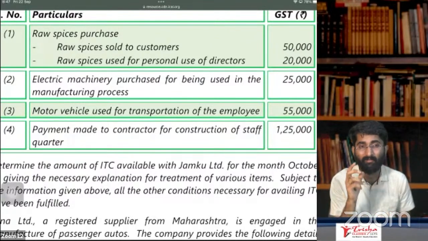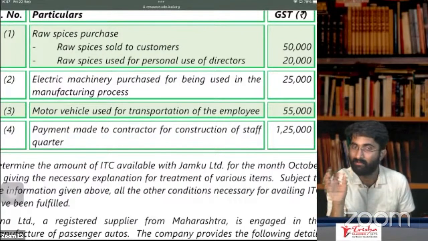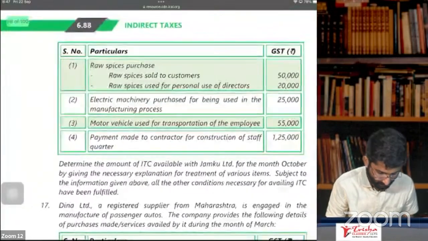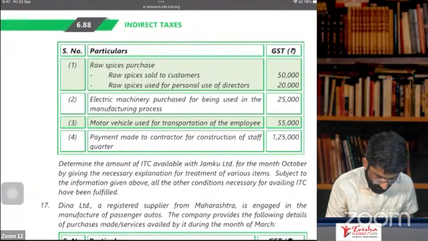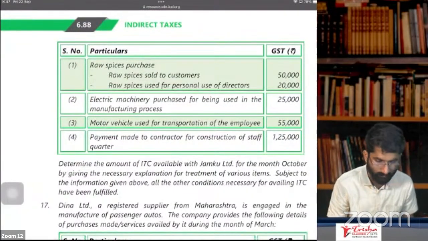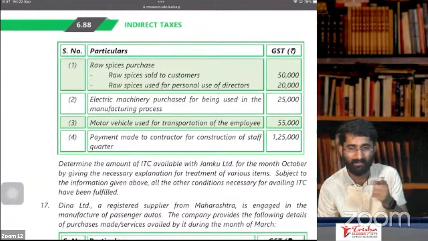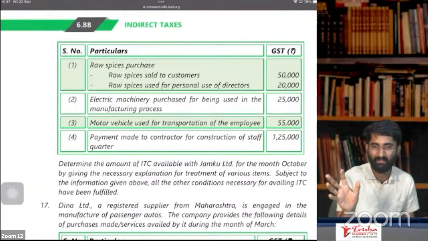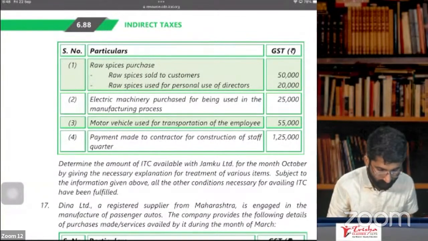If the seating capacity is more than 13, then you will get ITC. So you can write both the answers. I hope nothing is given about this in the question. So you can take ITC or not, provided you write the assumption. So I believe that they have not taken ITC here because they assume it as blocked.